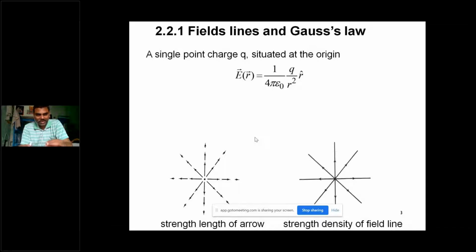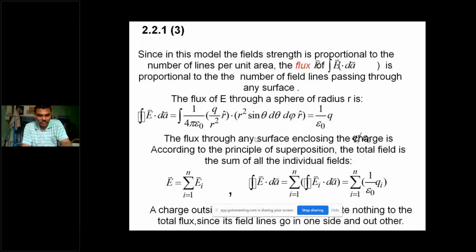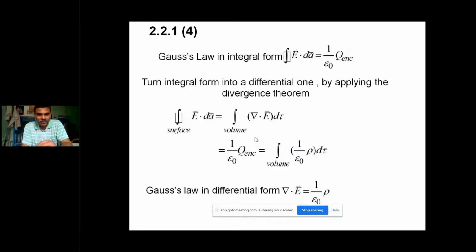Whatever the electric force lines, they take the radial directions and always end at the negative charge, starting from the positive charge. When you have two positive charges, there are repulsive forces. And just as we said for the sphere, when you say the area of the sphere is 4 pi r square, in the coordinate system we can write it as r square sine theta d theta d phi, and by that only we can get that formula.